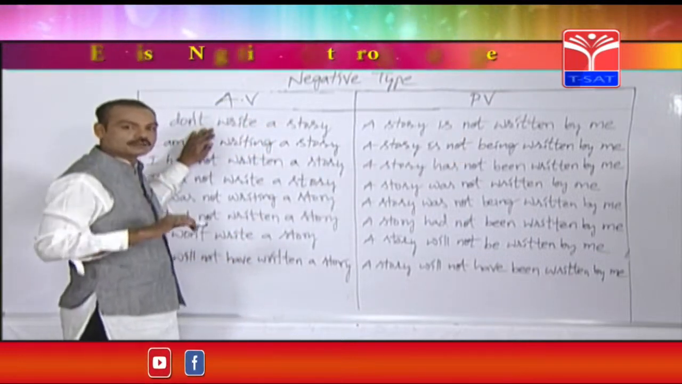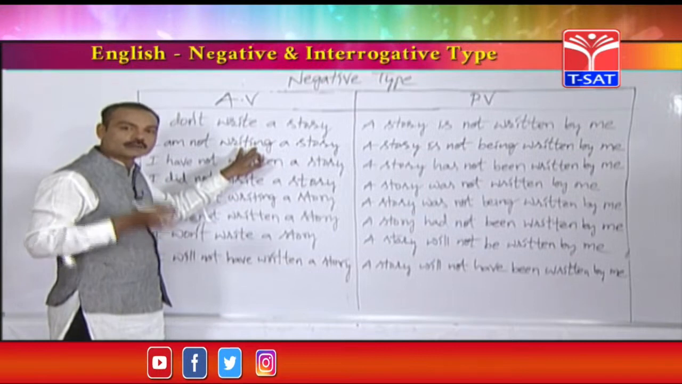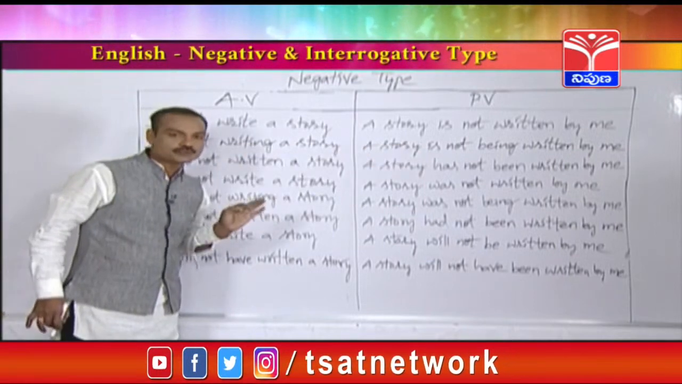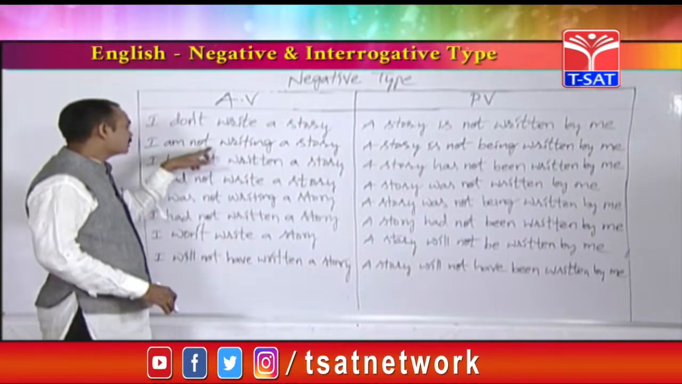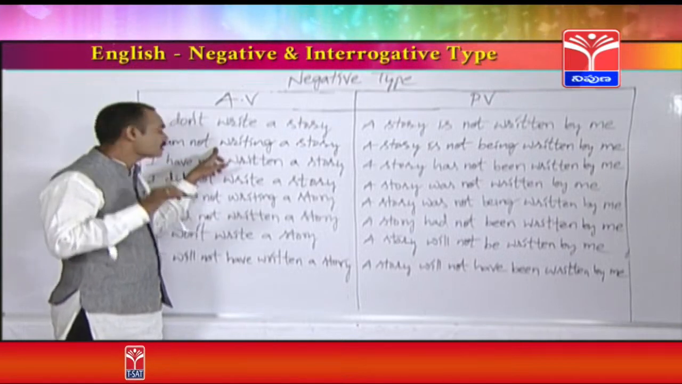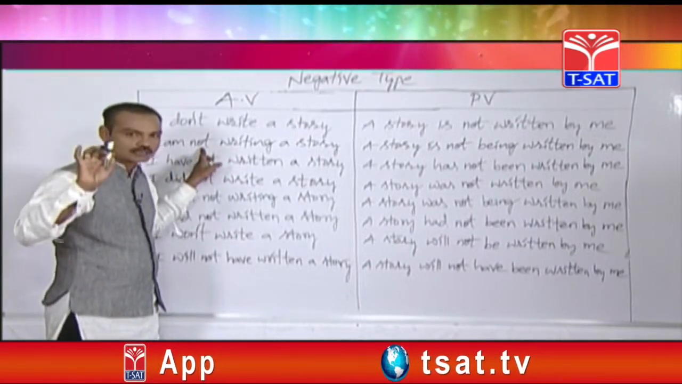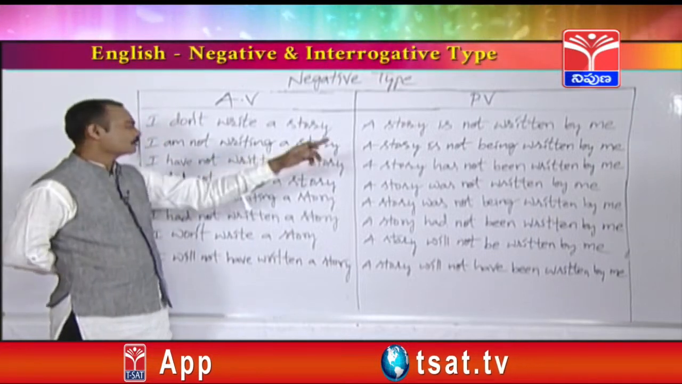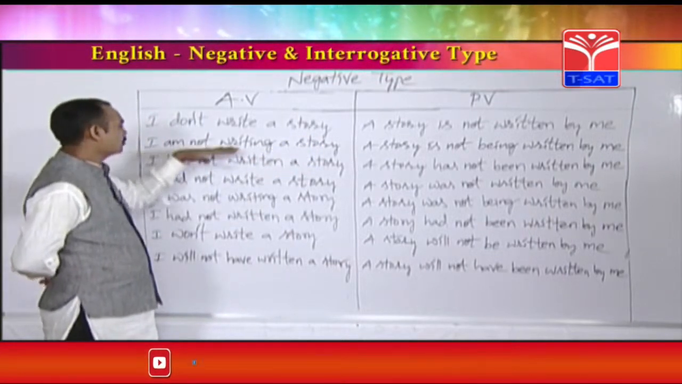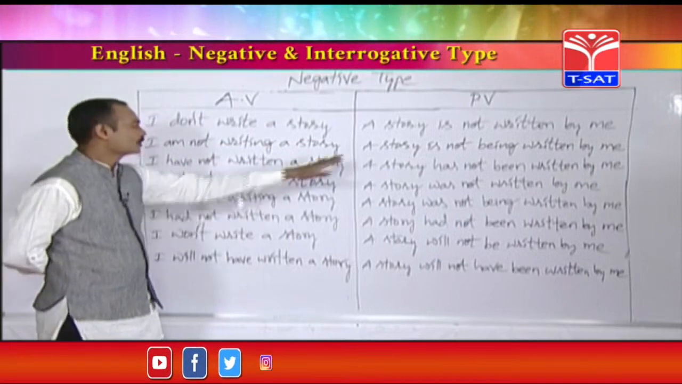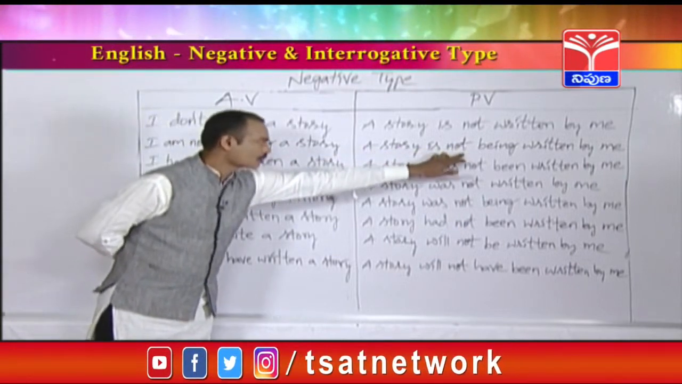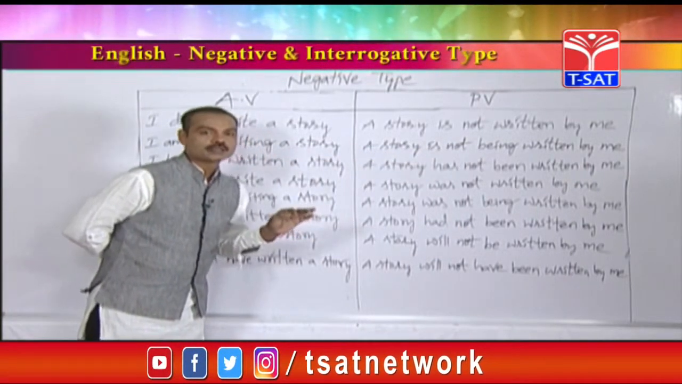I have already told you that whenever you find out ing form in the active voice, being should be used in the passive voice. Is it a positive sentence or negative sentence? See, whenever you find out not after the helping verb, that is called a negative sentence. So how to change negative sentences? See, I am not writing a story. A story is not being written by me.